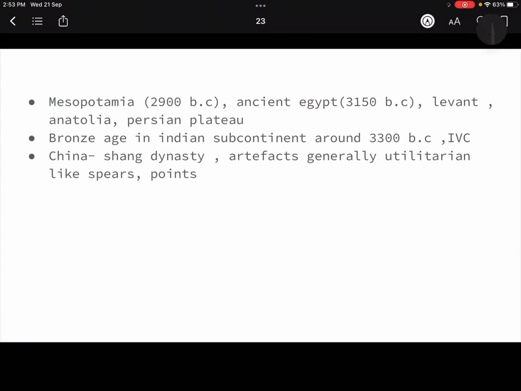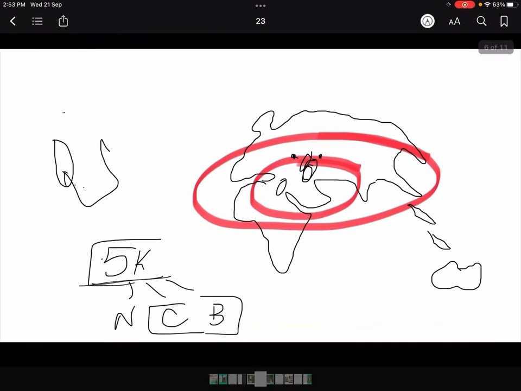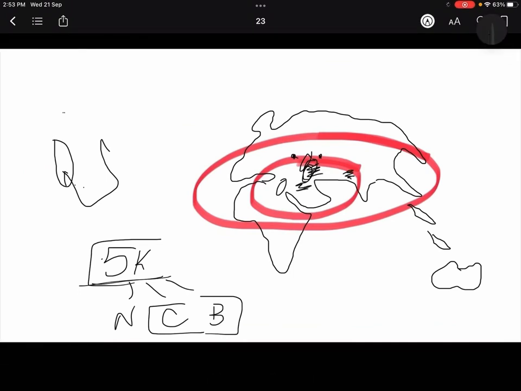So again, its geographical region would be Mesopotamia, that is the Iraq region. Then ancient Egypt, then Levant, then Anatolia. Anatolia is also there in the Iraq region. The Persian plateau. So basically you can see again, if I have to show you this region, this region, this region, this region, basically all was the part of Bronze Age.